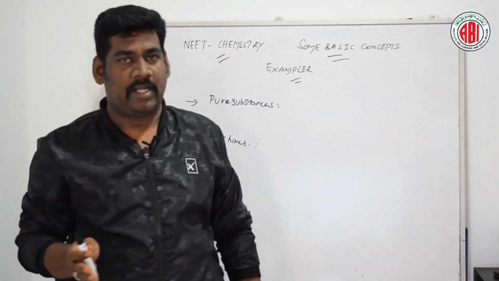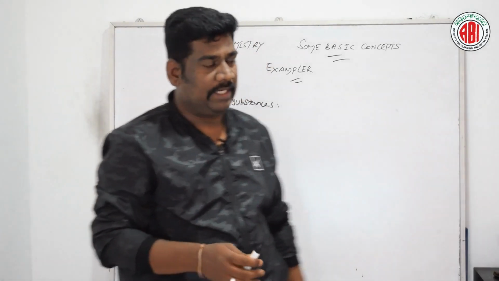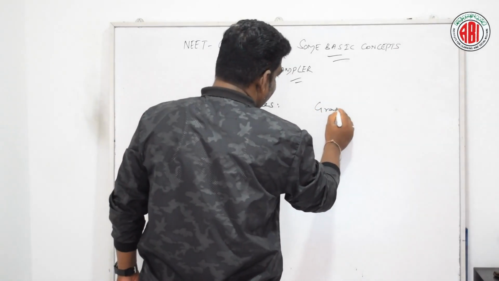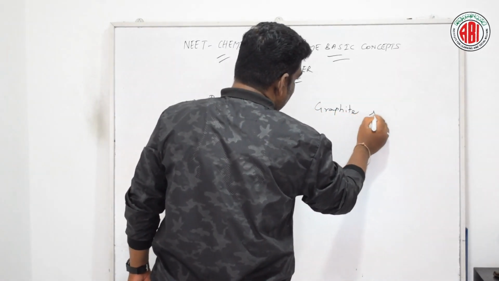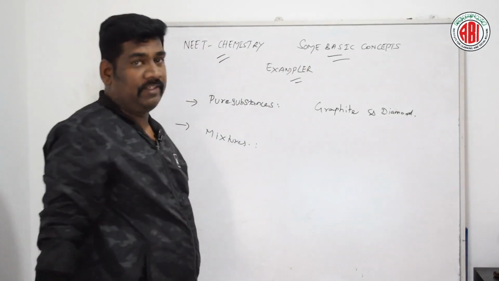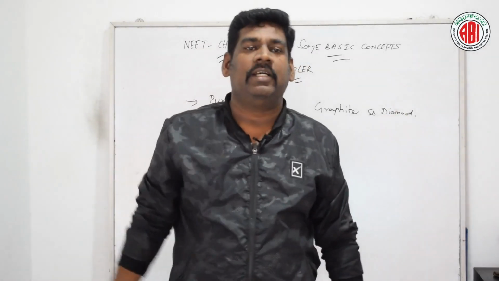So both components are made up of carbon, only one kind of atom. So graphite and diamond are the examples for pure substances in the given question.